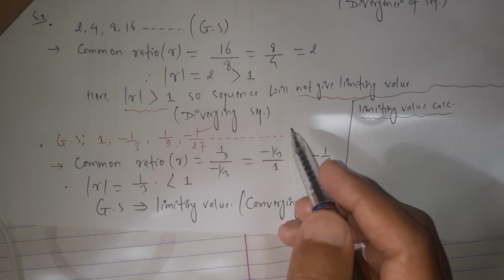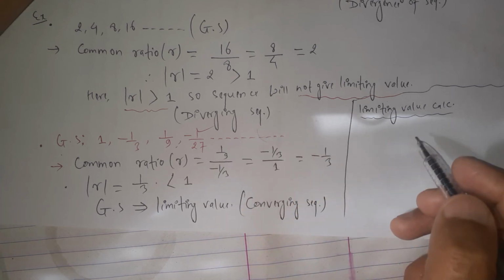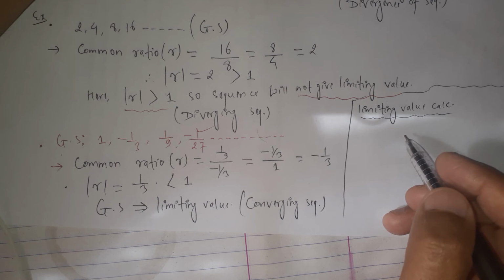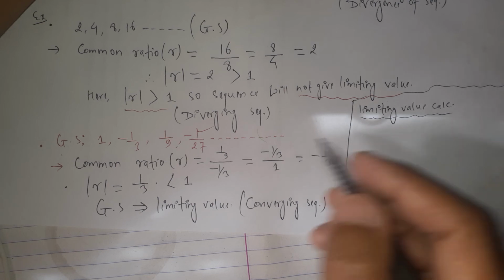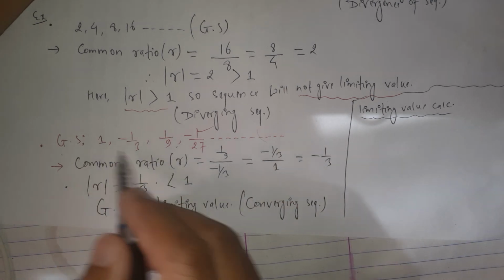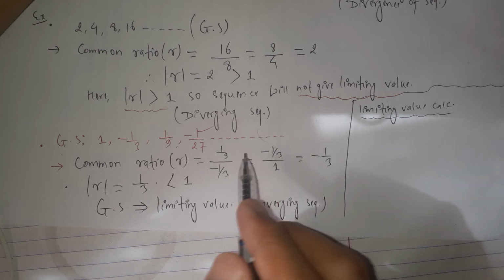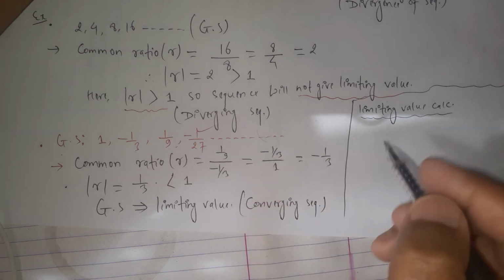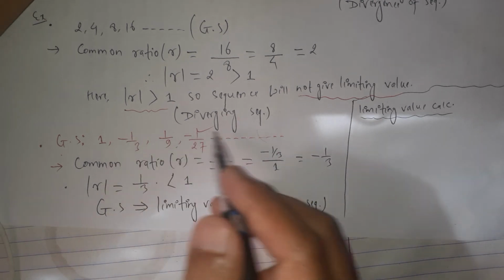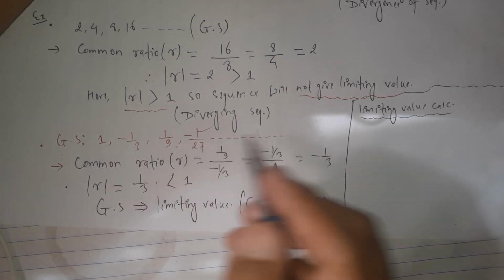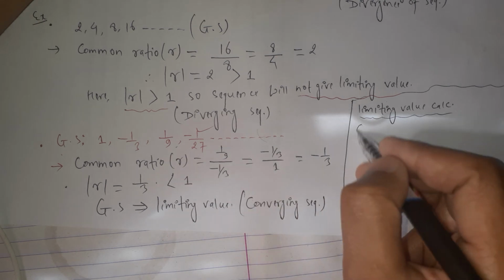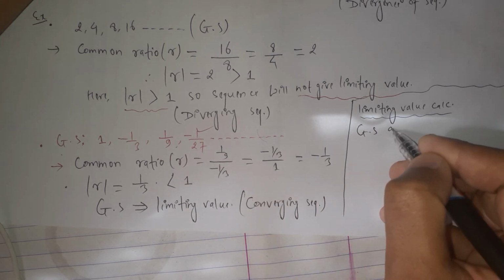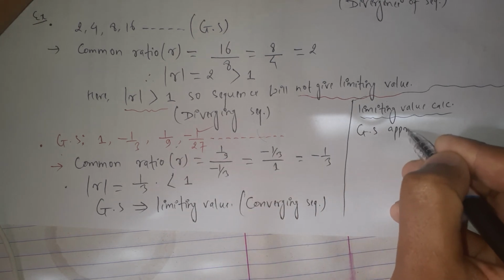If we divide 1 by a very large number, the result will be nearly equal to 0. We can say that this geometric sequence tends to 0. The approximate value for this geometrical sequence is 0, because the sequence approaches 0.